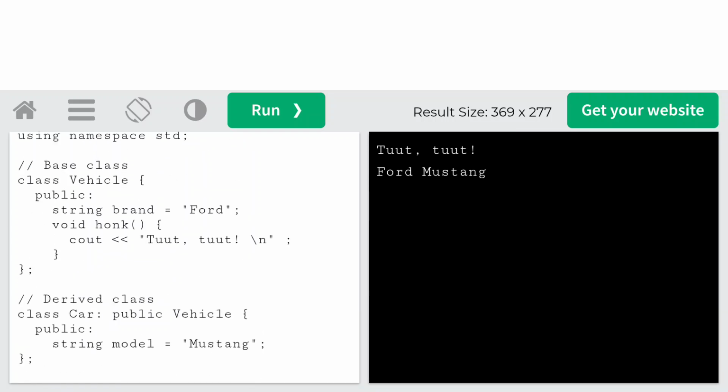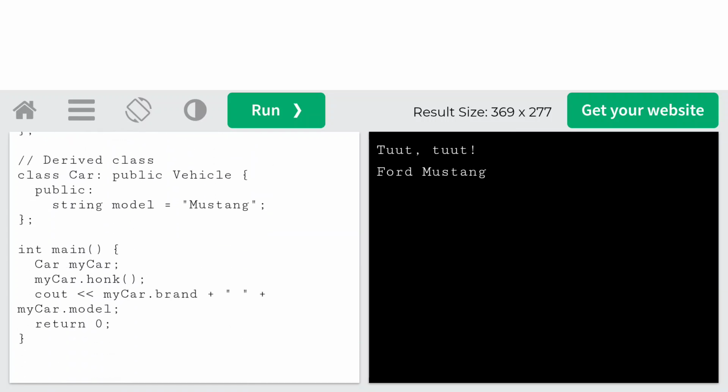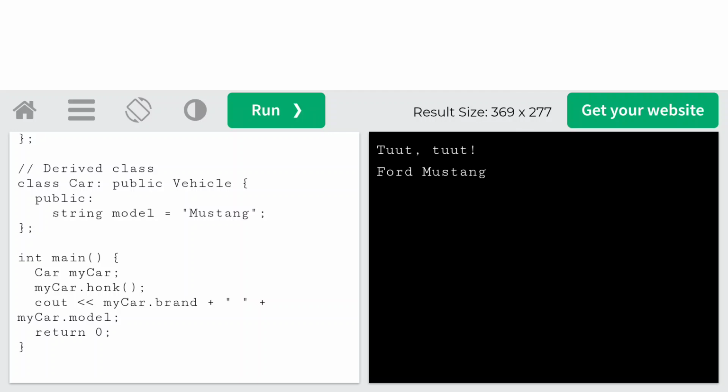So this is the base class and derived class. This represents single inheritance. How can we say it is single inheritance? One parent, one child. This relationship we call single inheritance. So let's discuss the main function.